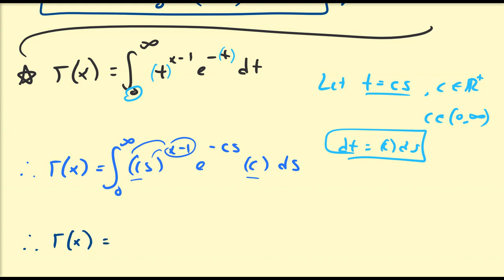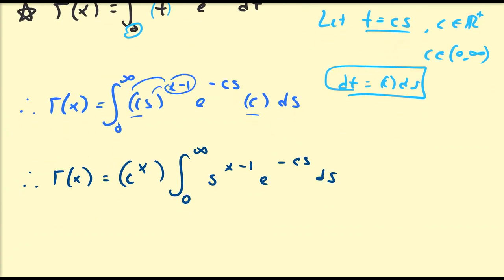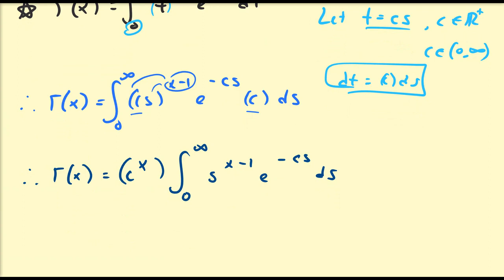So gamma of x is going to be equal to c to the power of x times the integral from 0 to infinity of s to the power x minus 1 e to the minus cs ds. And again, this variable s doesn't really have any importance, so we're just going to switch back to t since we're not really going to use s anymore.